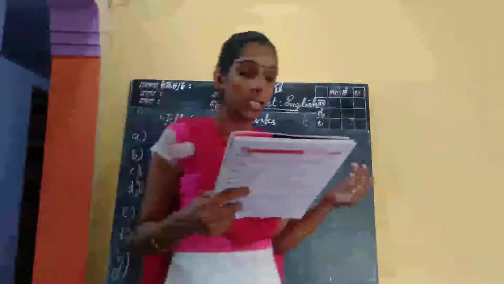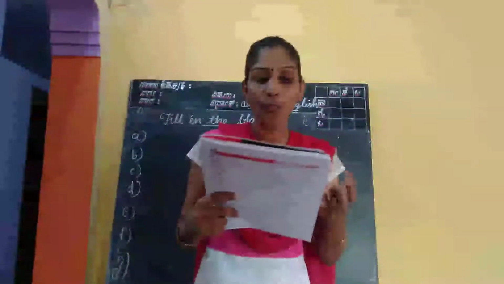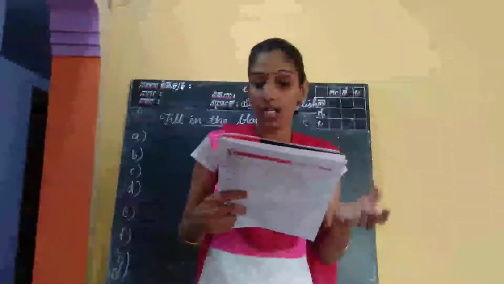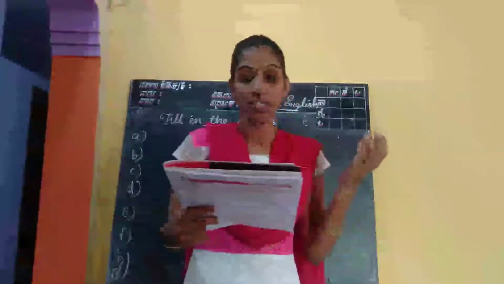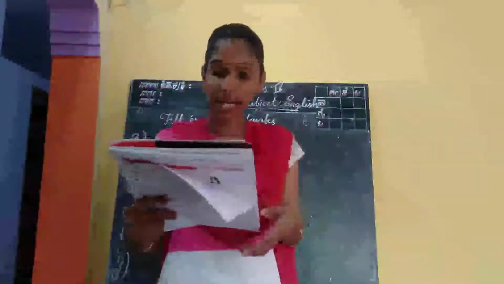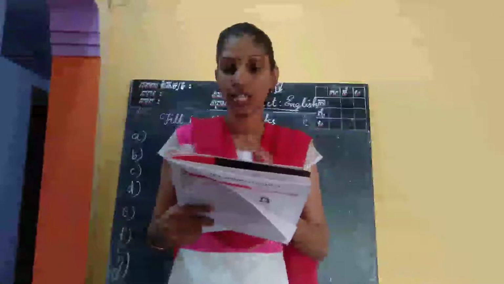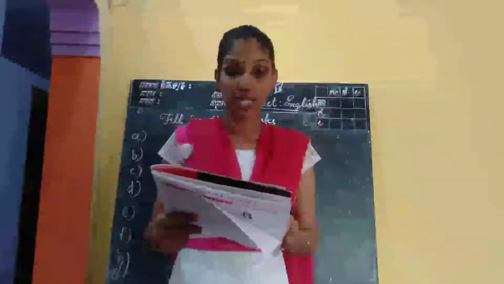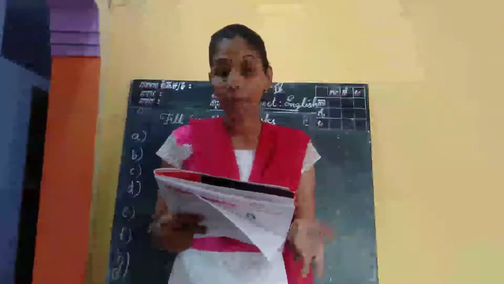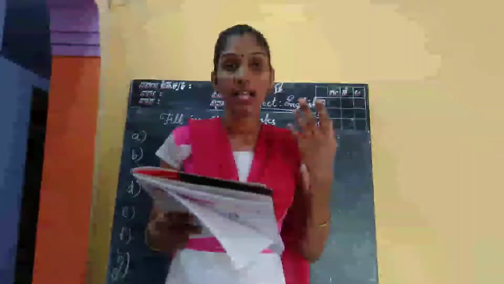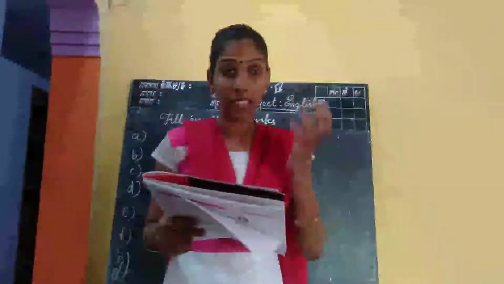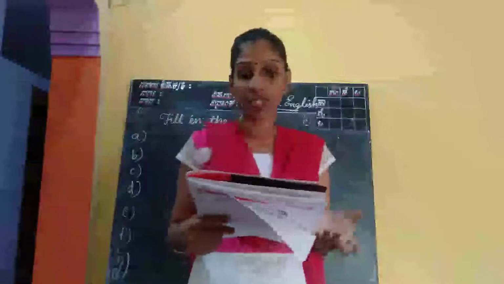Okay, first one. She was scared of walking onto the dash balcony. Two options are given there. What are those? Paper and glass. Which is the correct noun we can use as an adjective?